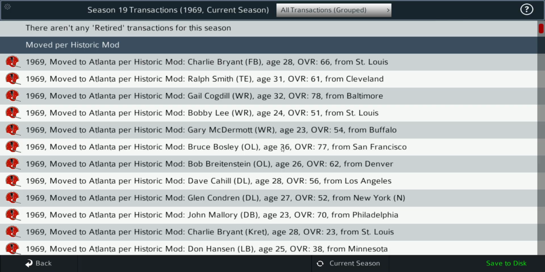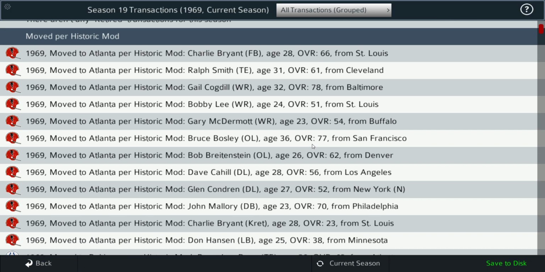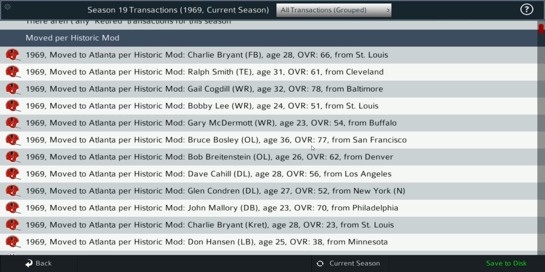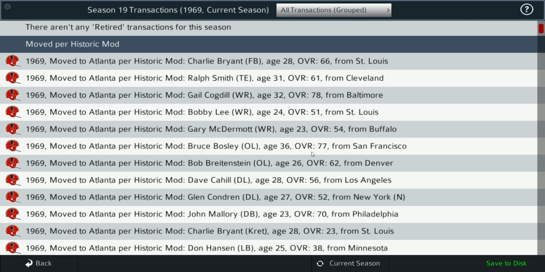Basically, I don't know if you call them free agent signings, but these are players that were either part of trades, or were waived and let go and then picked up by other teams. I don't think they had free agency back then, so it was probably one or the other: either trades, or a player quitting on one team and then signing with a different team through a waiver process.